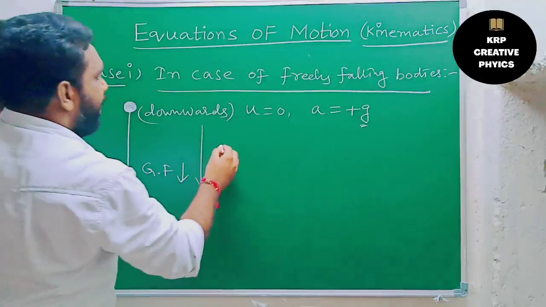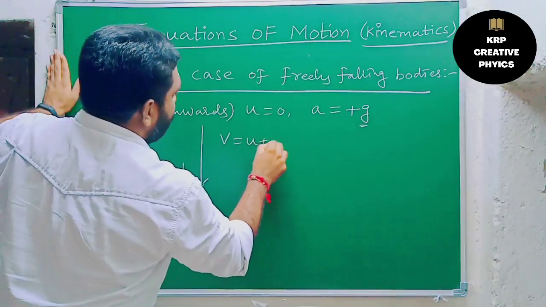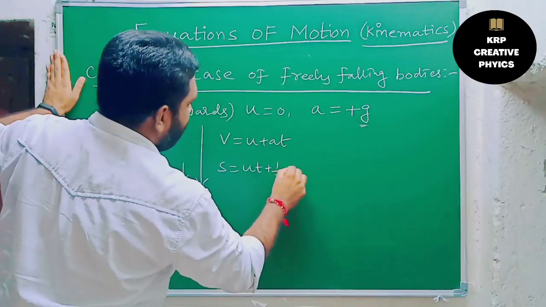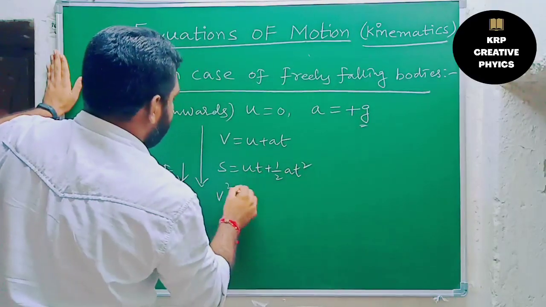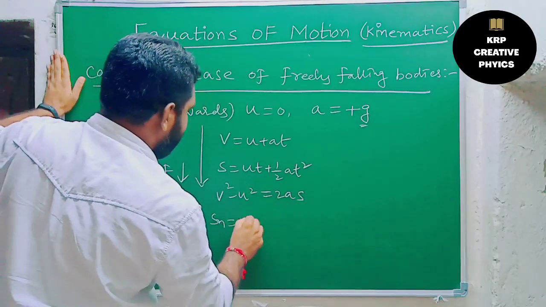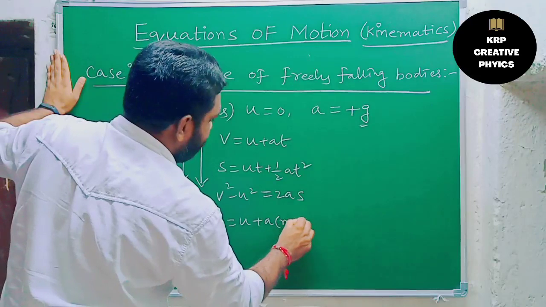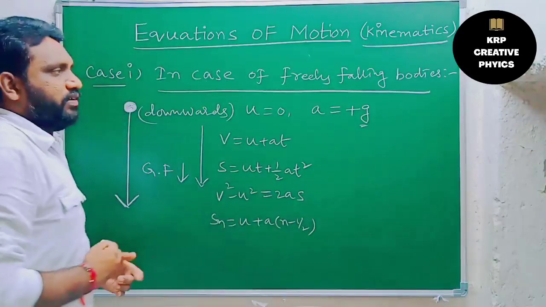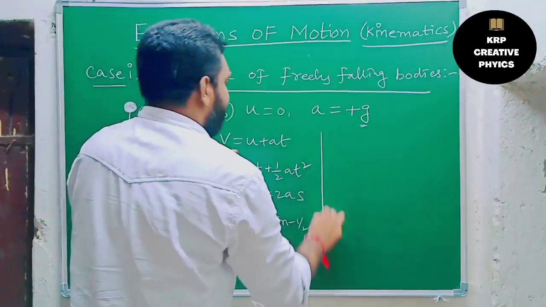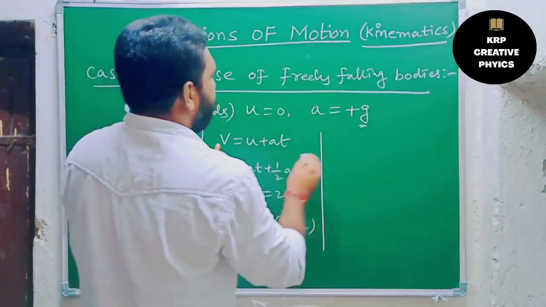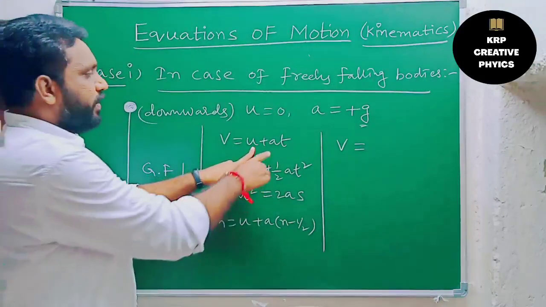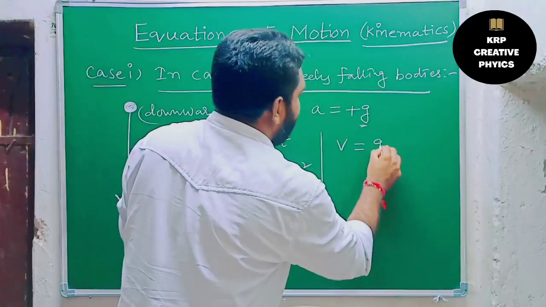Okay, first we will write the normal equations. We have v equal to u plus at, s equal to ut plus half at square, v square minus u square equal to 2as, and the last one is Sn equal to u plus a into n minus half. So these are the normal equations. Now we have to substitute these values in these equations. So what we get finally, just observe: v equal to u plus at. Instead of u, what we need to substitute? 0. Instead of a, we need to substitute g. So what will we get?